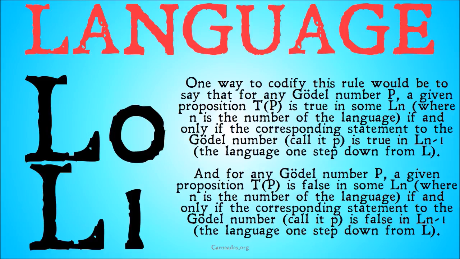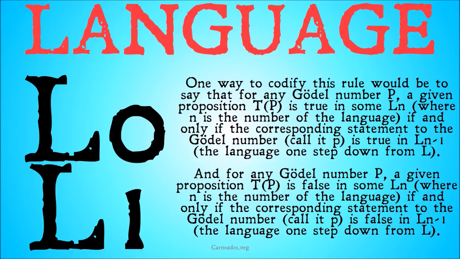One way to codify this rule would be to say that for any Gödel number P, a given proposition TP is true in some Ln, where n is the number of the language, if and only if the corresponding statement to the Gödel number, call it p, is true in Ln-1, the language one step down.